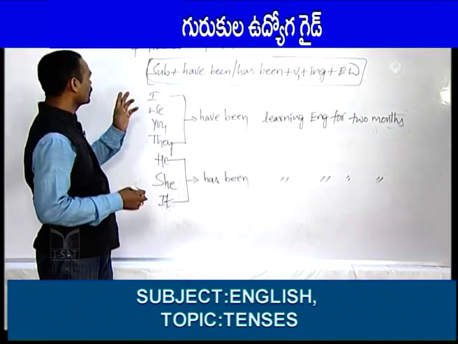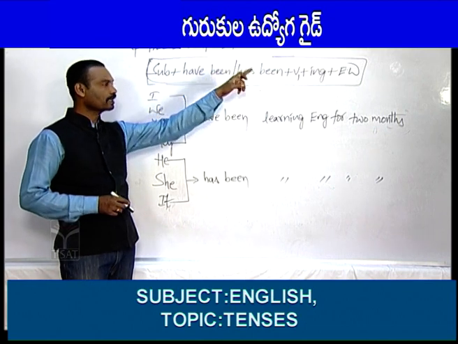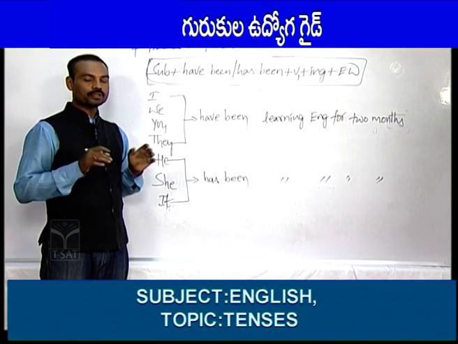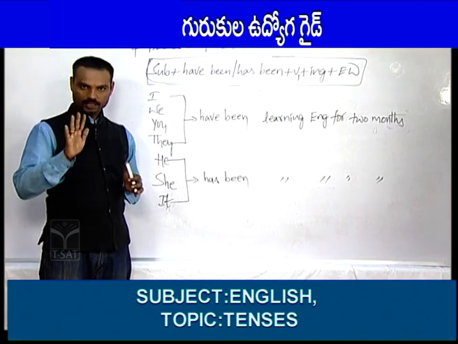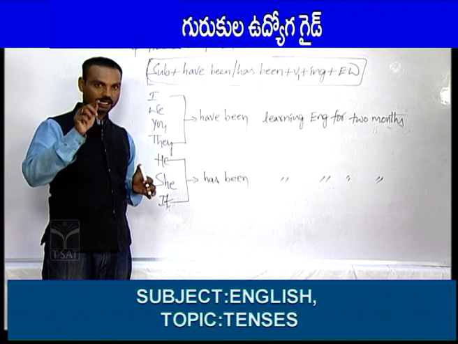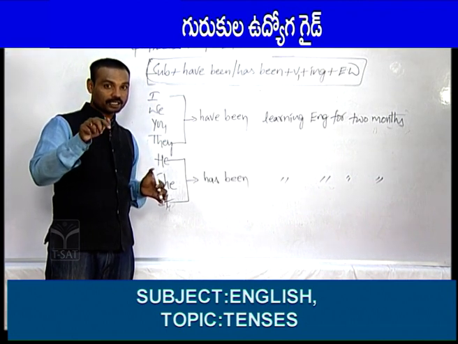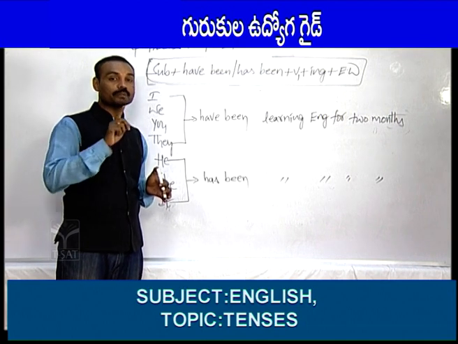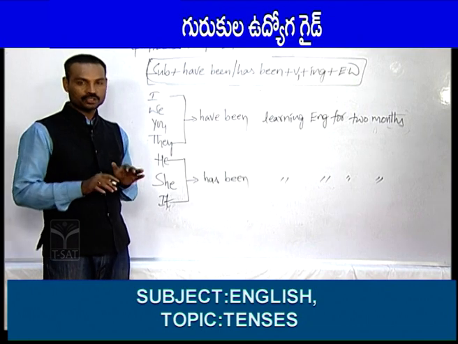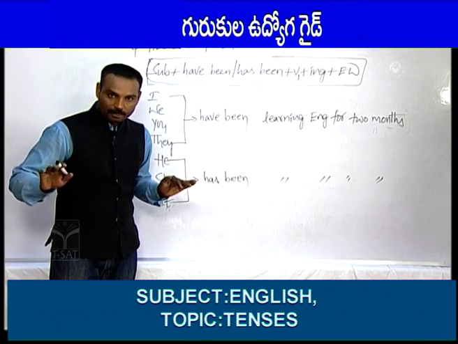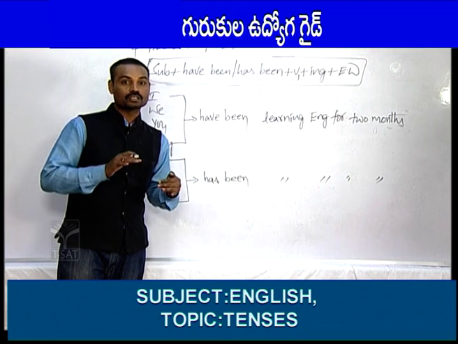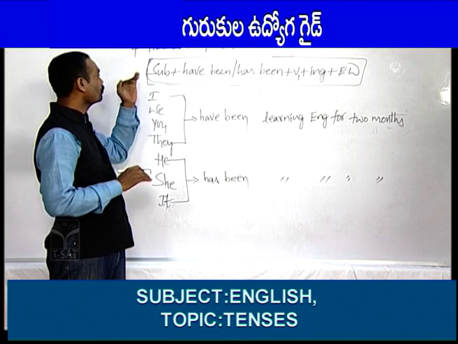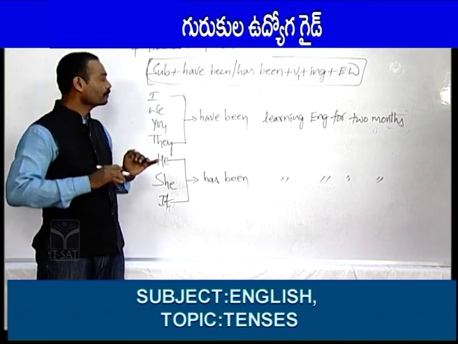Friends, next tense name is present perfect continuous tense. This is the fourth tense. So, now I am going to tell you the definition of this tense. The tense which is used to indicate an action which was started in the past and that should be going on even in the present. Up to now that should be going on. So, to tell such works we should use present perfect continuous tense.